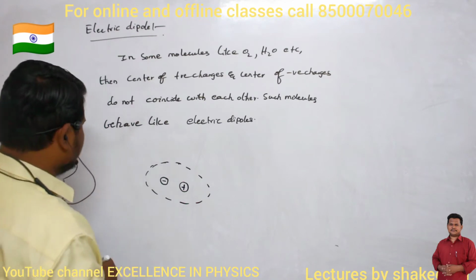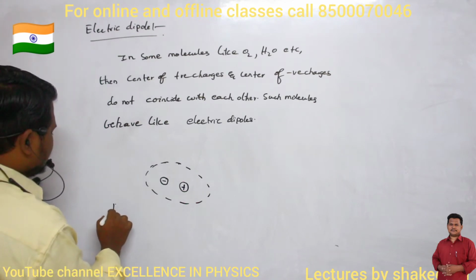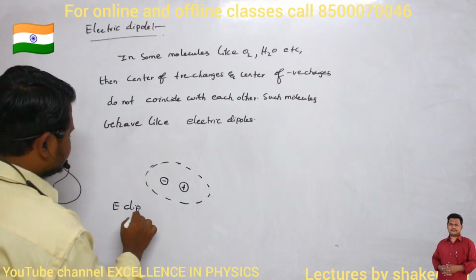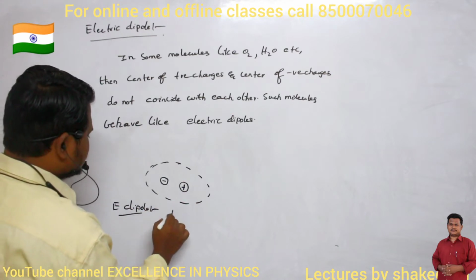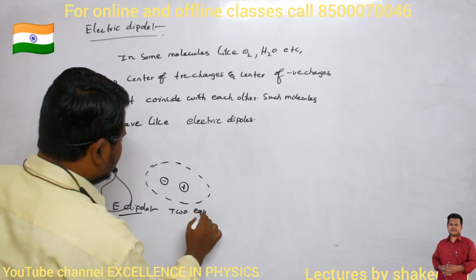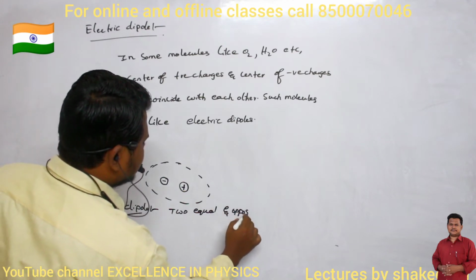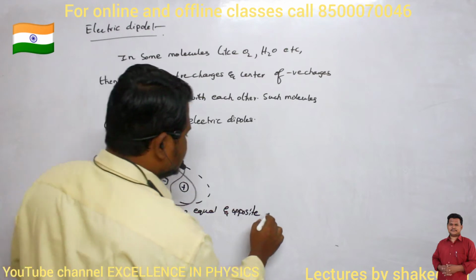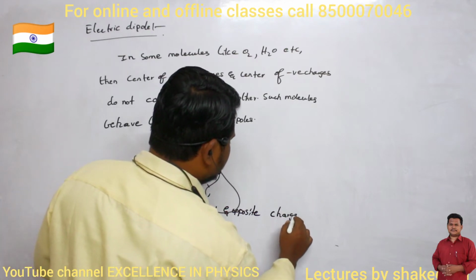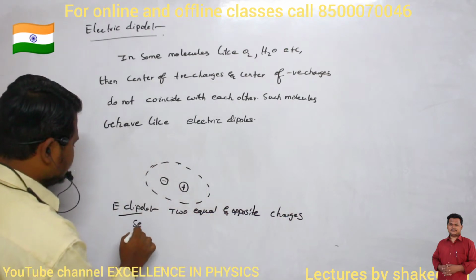So what is meant by electric dipole? Electric dipole means two equal and opposite charges separated by a small distance.